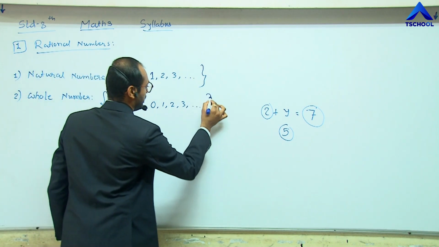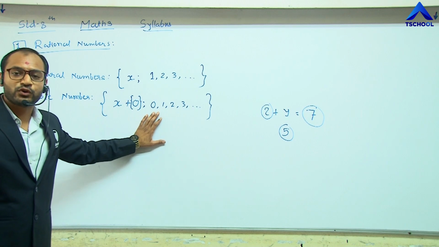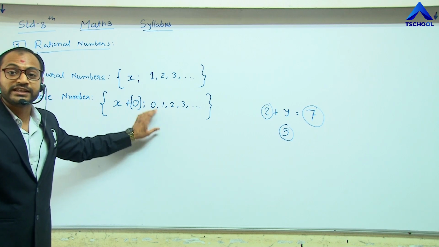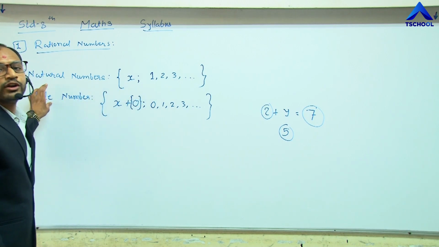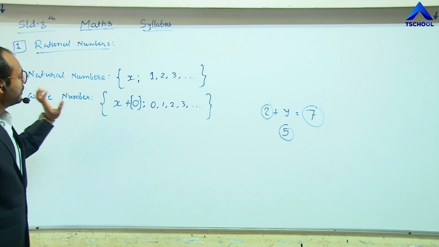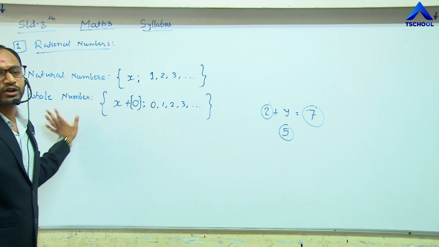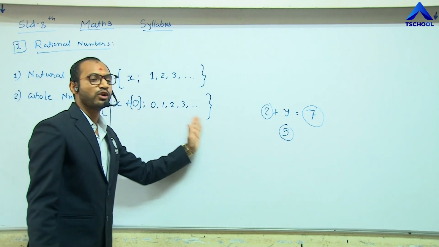So if we start this series from 0, it becomes whole numbers. 0 is the starting digit of the whole numbers. These are all called whole numbers.